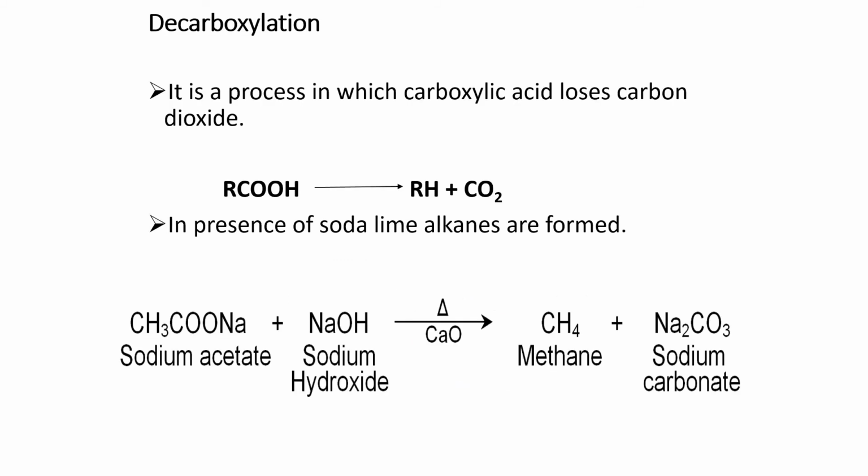Now students, let's discuss decarboxylation. One point you have to remember regarding decarboxylation: whenever decarboxylation takes place, there will be formation of carbon dioxide, or you will see that the carboxylic acid loses carbon dioxide. For example, in this slide, you will see the carboxylic acid converted into RH plus carbon dioxide. In the presence of soda lime, alkanes are formed. Its main conditions are very important. For example, in the following example, we have sodium acetate, sodium hydroxide, and lime. You provide heat and there will be production of methane plus sodium bicarbonate.